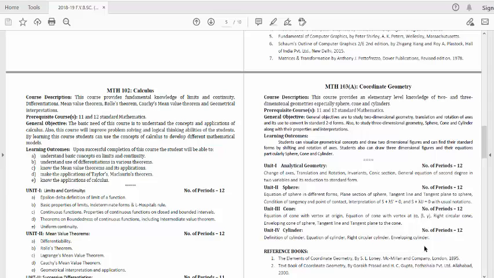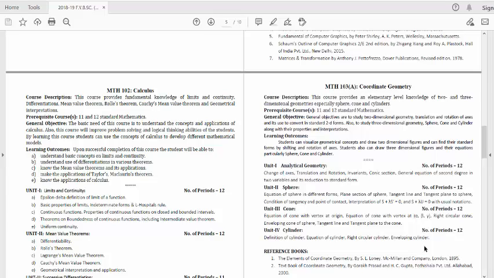This course provides elementary level knowledge of two-dimensional and three-dimensional geometry, especially sphere, cone, cylinder. Again, we should have knowledge of geometry which you already learned in 11th and 12th standard. The general objective is to study two-dimensional geometry, translation and rotation of axes, and their use to convert to standard 2D form. We already saw some small videos regarding rotation, expansion, compression, translation.